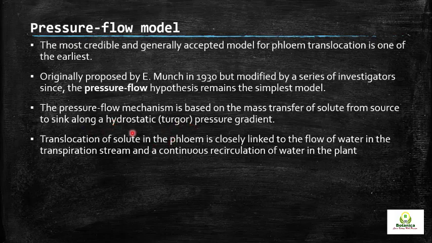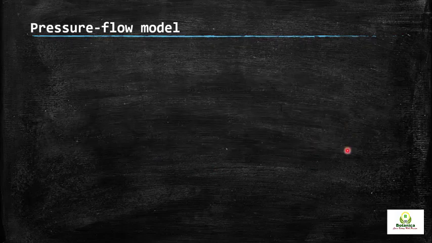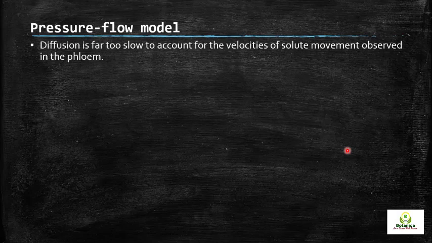But the movement of solute in the phloem also depends on the flow of water in the xylem and the continuous recirculation of water in the plant. So phloem transport is dependent upon the transport of water in the xylem.